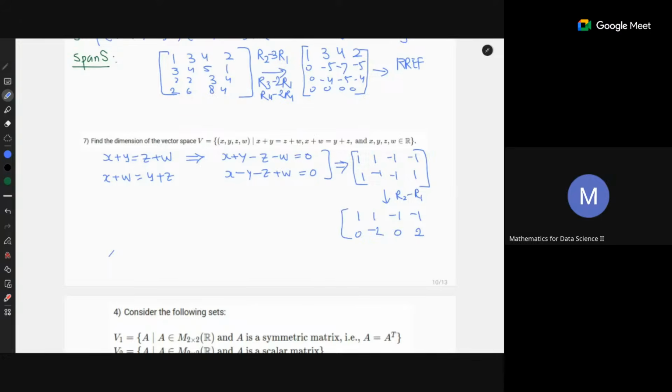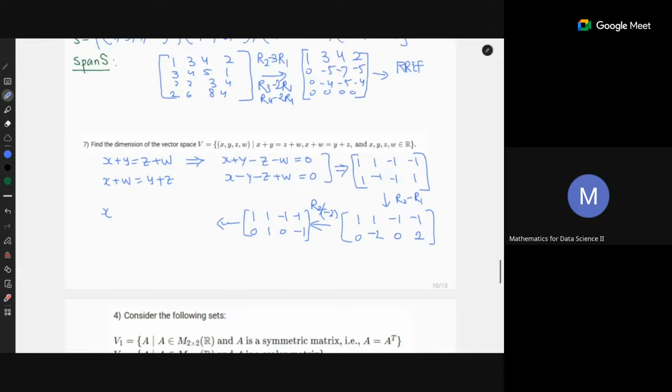All right. Now you divide R2 by minus 2. You get 1 and then minus 1. Right, so this is what you have obtained. Now let's translate it back into the homogeneous system. So what is this? It is x plus y minus z minus w equal to 0, y minus w equal to 0.